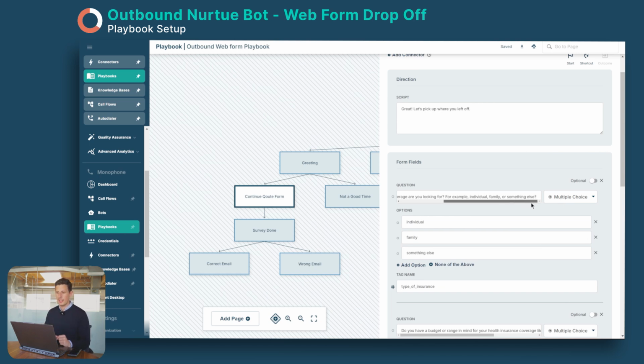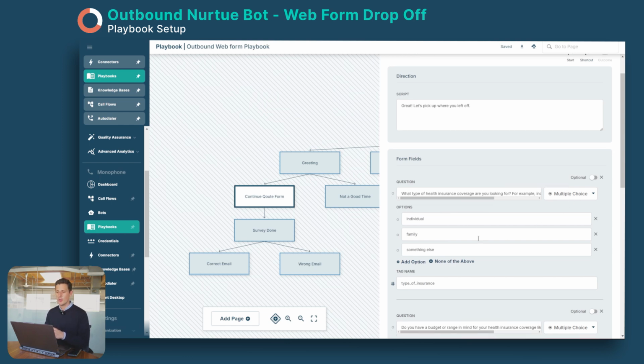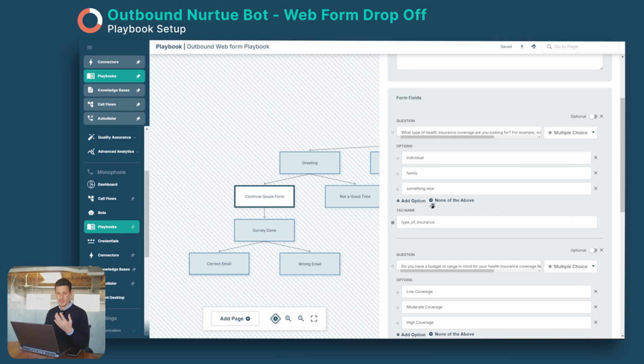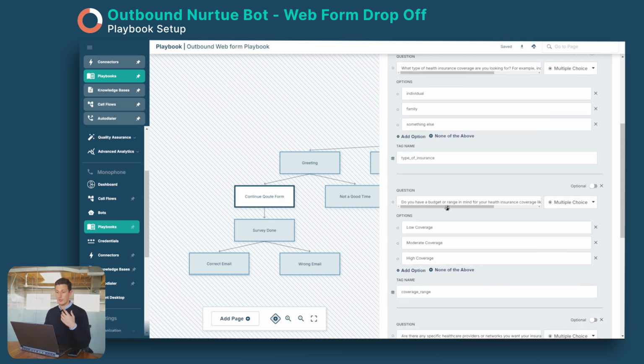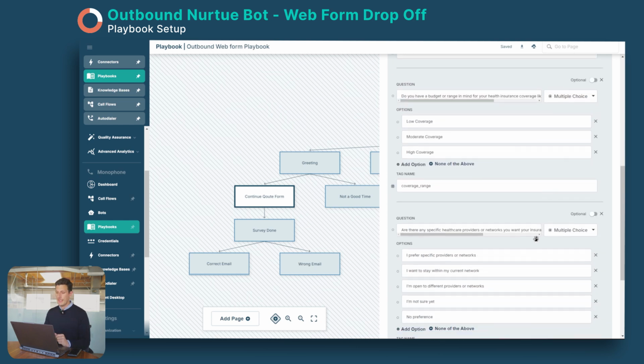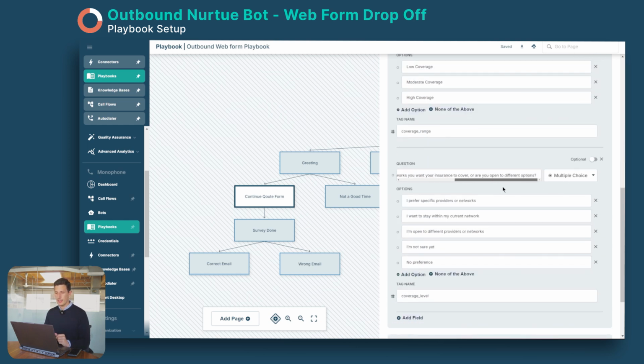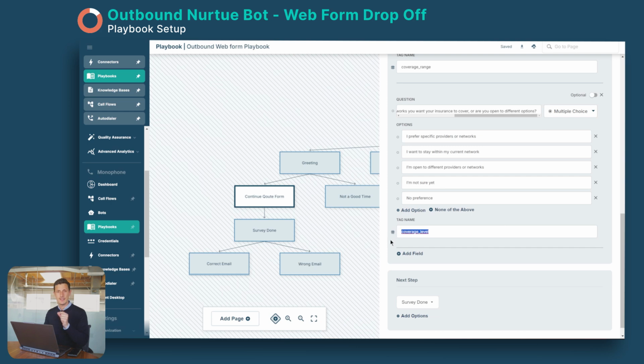So, for example, here we are asking for what type of health insurance, and we only have a few options. So we do multiple choice, like individual, family, and something else. And then we have the same for a budget range. We have 3 options, multiple choice to be specific, and also with if they would like a specific provider or network. So here we have just populated it with some answers, but you can populate it with whatever you would like. But it's important here to be specific about your choices for the question, the type of information you are collecting, which again is being saved in these tags.